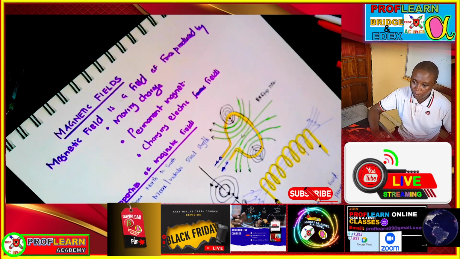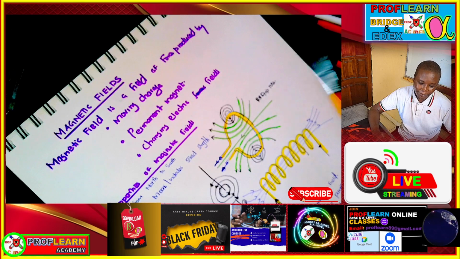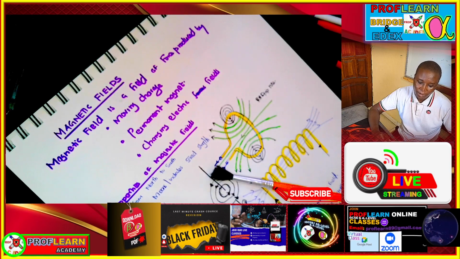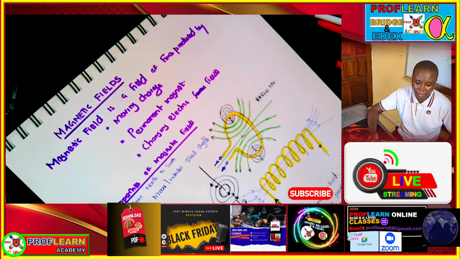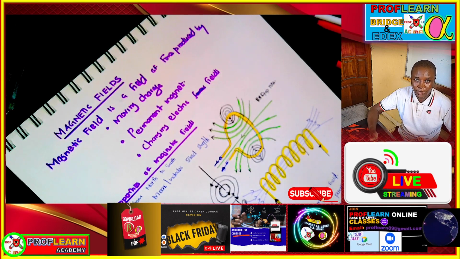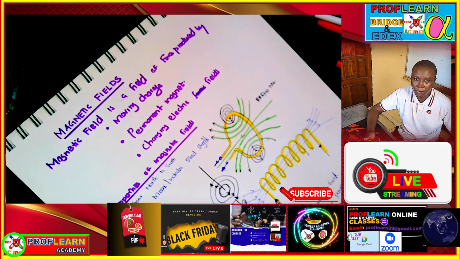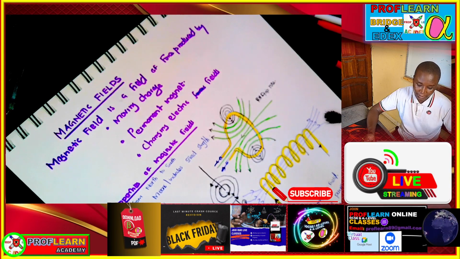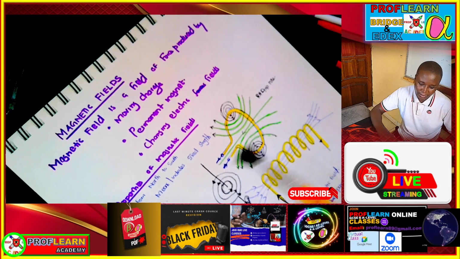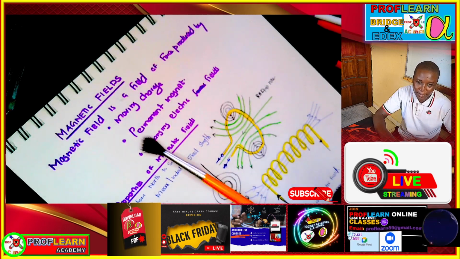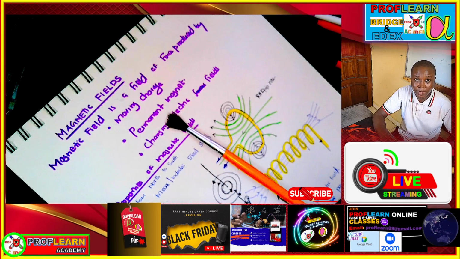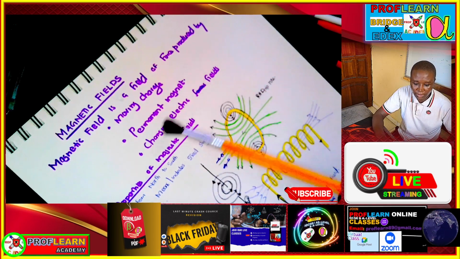So in this topic, we're going to talk about magnetic fields. Remember, magnetic fields can be produced when there is a moving charge, when there is a moving flowing current, or when there is a permanent magnet. So you realize that the sources of the magnetic field will depend on the presence of a moving charge or a permanent